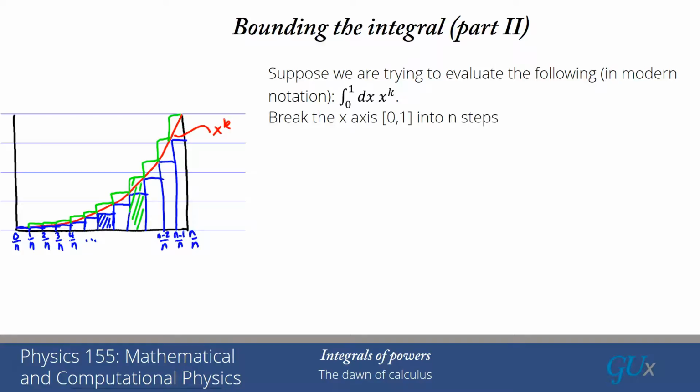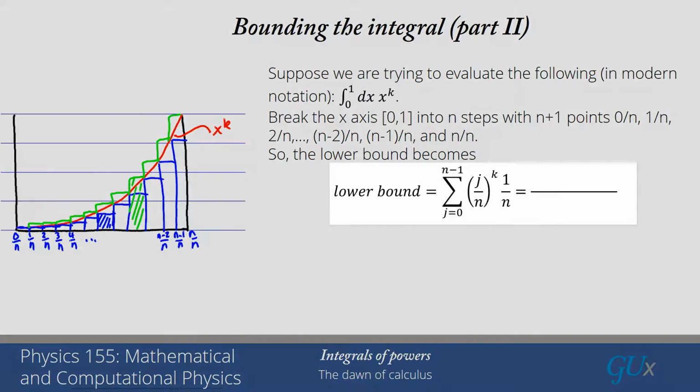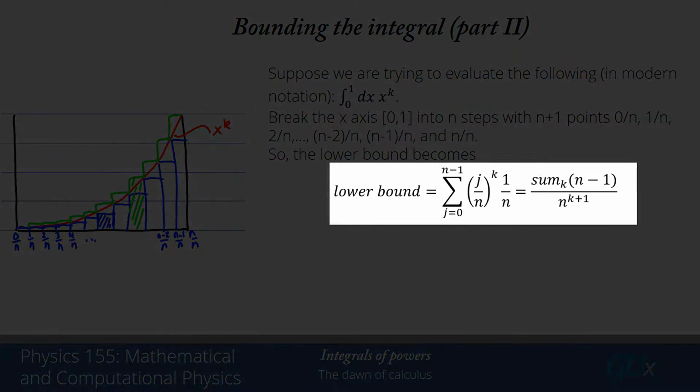We break the x-axis up into n steps with n plus 1 points. These are the points 0 over n, 1 over n, 2 over n, all the way up to n minus 1 over n, and finally n over n. So the lower bound then becomes the following. It's equal to the sum j equals 0 to n minus 1 of the value of the function on the left-hand part of that interval, which is j over n raised to the kth power.